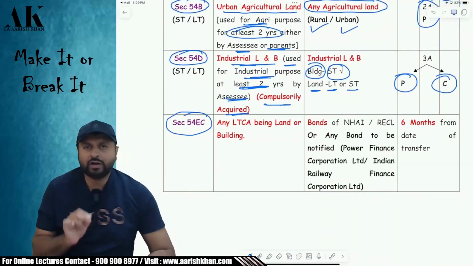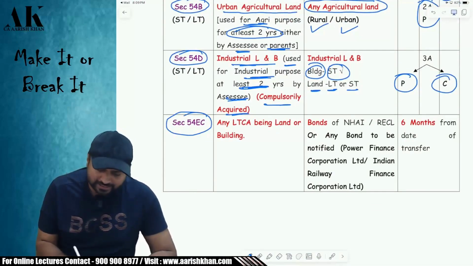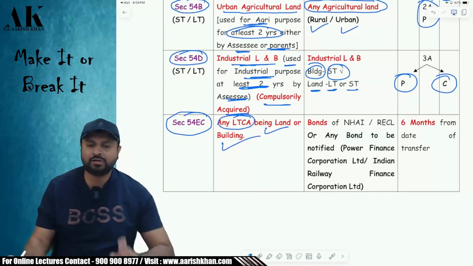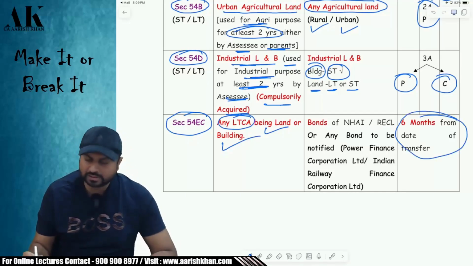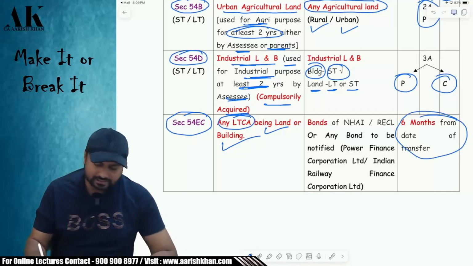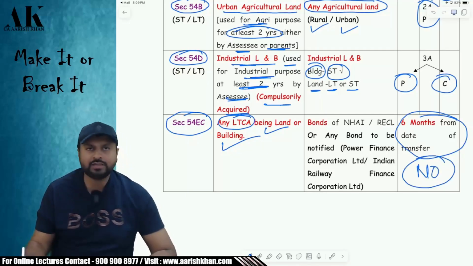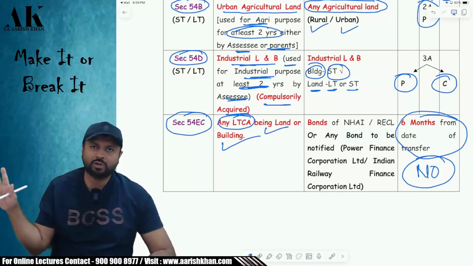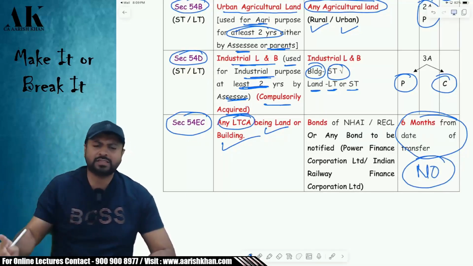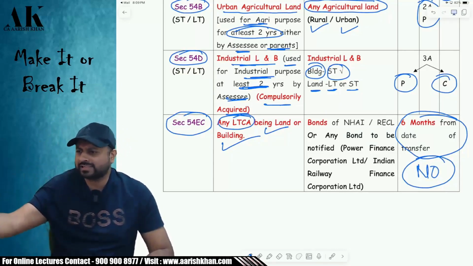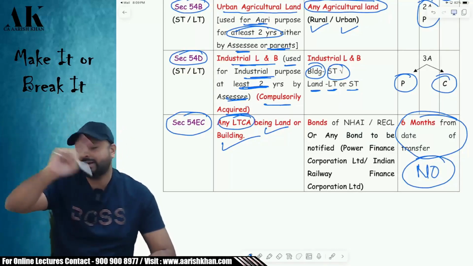54EC. What are you transferring in this section? You are transferring long-term land, long-term building. Only land and building, that is long-term. And what are you buying? Within 6 months, you are supposed to buy. And here, there is no option of the scheme of deposit. Scheme of deposit is not available in 54EC. You have to buy within 6 months means you have to buy within 6 months. It is not that you will deposit in the scheme of deposit, then withdraw and then buy. No, you cannot do that.